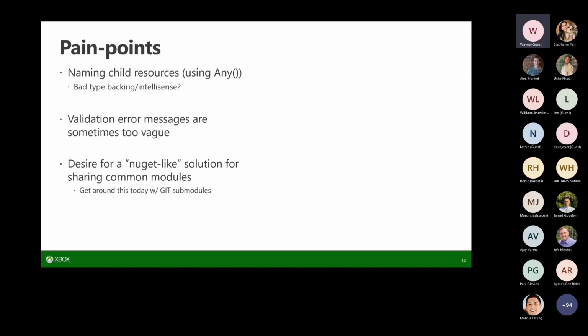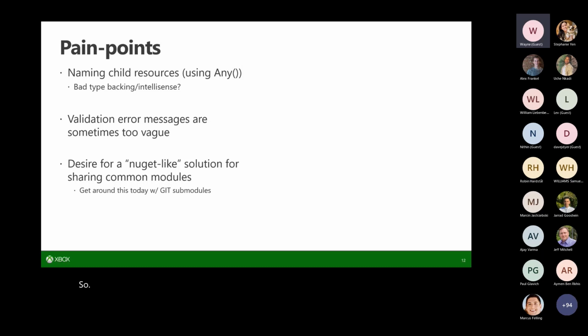The second one, validation error messages are sometimes vague, is alluding to what I just mentioned before. Sometimes when you hit one of these validation errors, it's not really apparent. Sometimes it'll tell you specifically the spot you need to look, but it's just not really clear what you're doing wrong. So more often than not, we can take the exact error message, go online, search for it, and we'll find someone else who hit the same problem and be able to figure out what we're doing wrong.